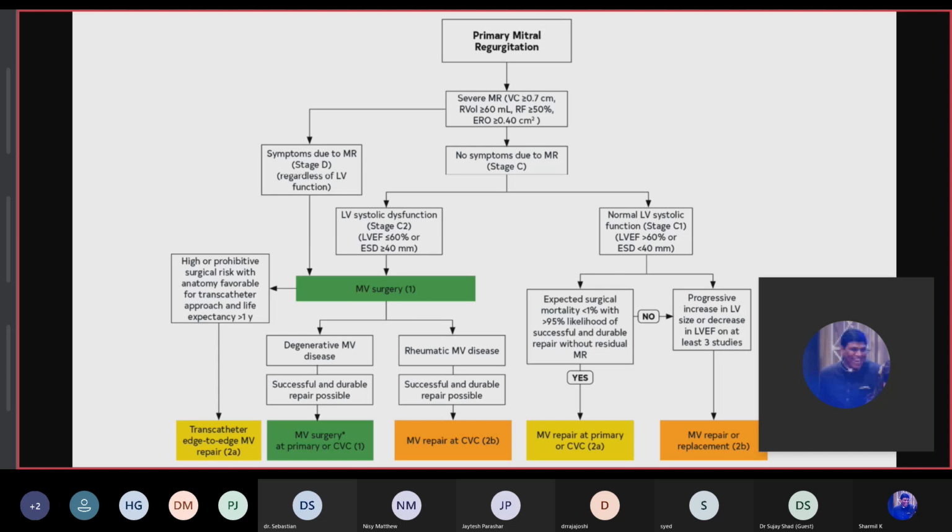So ejection fraction is used as a key determinant of LV function in timing the MR intervention. The onset of symptoms resulting from the severity of MR will worsen outcomes even when the LV function appears to be normal. That's why they have kept mitral valve surgery as class 1. So the goal of therapy in MR is to correct it before the onset of LV systolic dysfunction and its significant subsequent adverse effects.